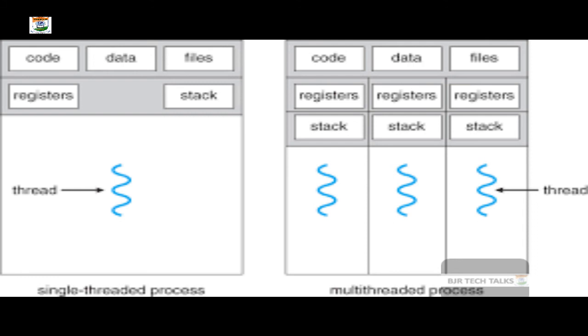So don't be confused with that. Anyway, let's try to understand a little bit more in the next sections. So what do you mean by a thread or a process? A process is a simple thread which has a single line of control. If the process has multiple lines of control, you call it a multiple thread or multi-thread concept. Anyway, the process model up to now what we have discussed is a program that performs a single thread of execution.